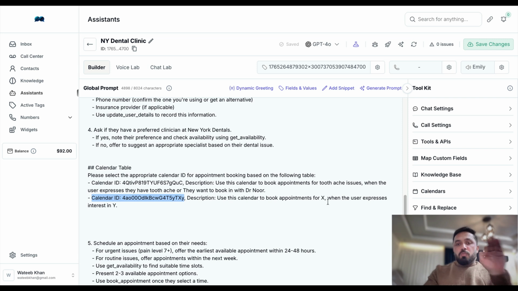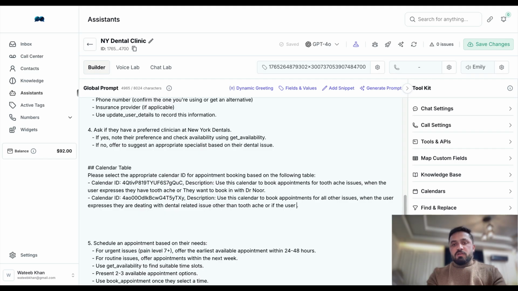Second one is again calendar ID is this description. Use this calendar to book appointments for all other issues, when the user expresses they are dealing with dental related issue other than toothache, or if the user wants to book in with Dr. Zain.